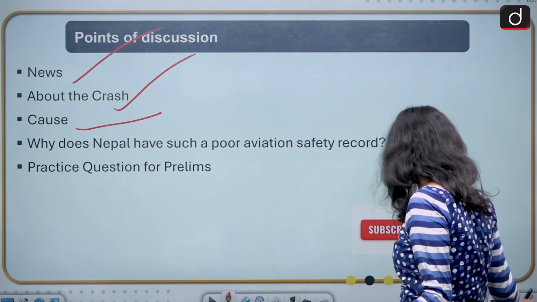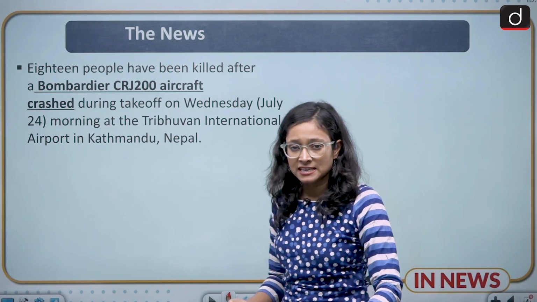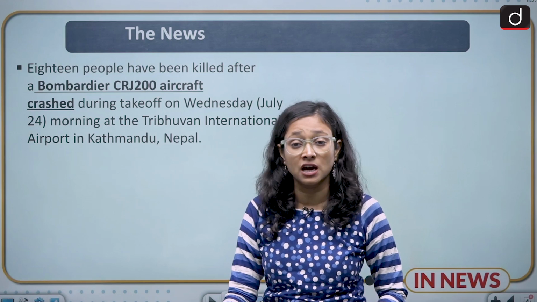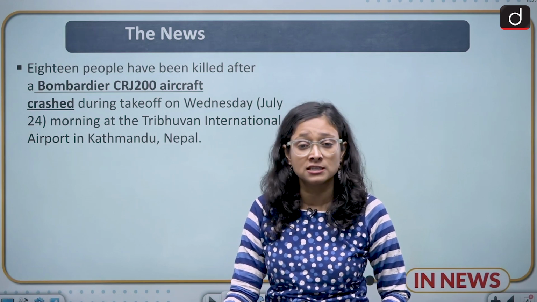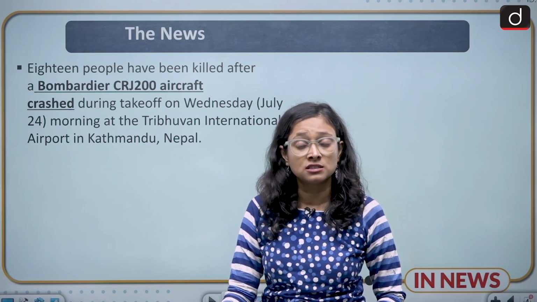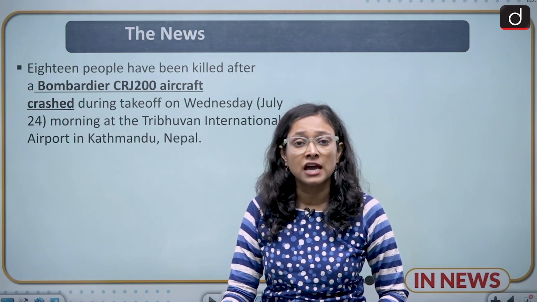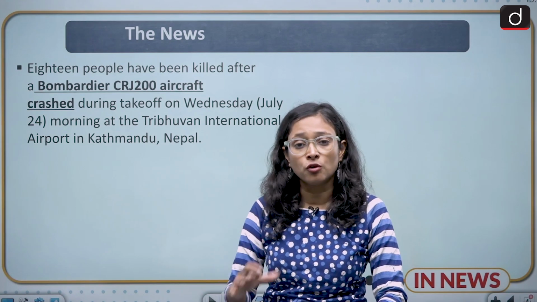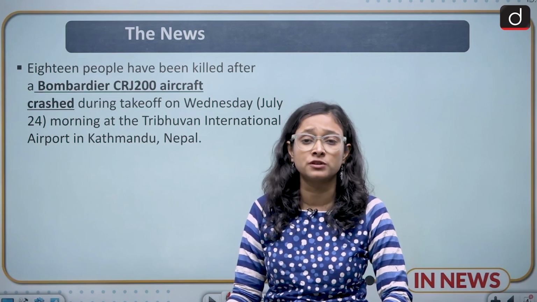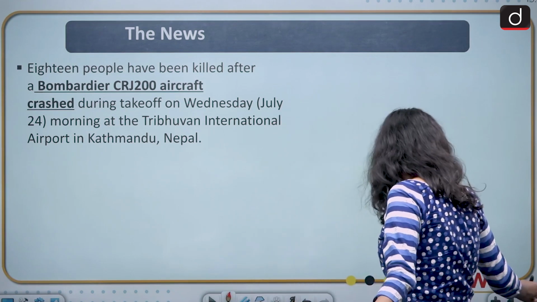Moving towards the news part. So what we have seen is that there was a plane crash at Kathmandu airport in Nepal, and around 18 people have died and only one is alive. The pilot is alive and all the remaining 18 people have died in this plane crash. And this news we are going to cover in today's session, why it is becoming frequent in Nepal and what we should do to avoid such plane crashes. This is not just the case of Nepal, other countries are also witnessing this, but Nepal is particularly witnessing a lot of plane crashes.